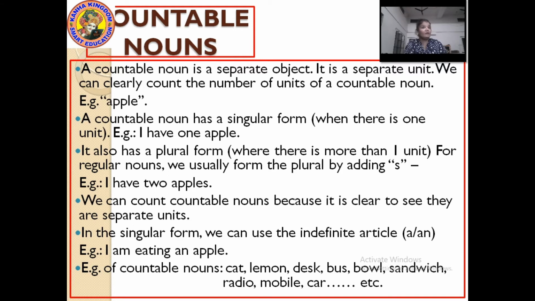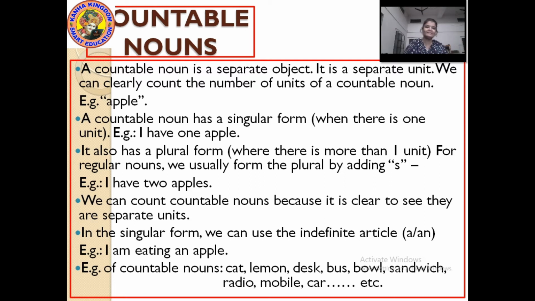For regular nouns, we usually form the plural by adding an S to it. Like, if I talk in singular form, I will say I have 1 apple. And if I talk in plural form, then I will say I have 2 apples, adding an S to the noun apple. We can count countable nouns because it is clear to see they are separate units.